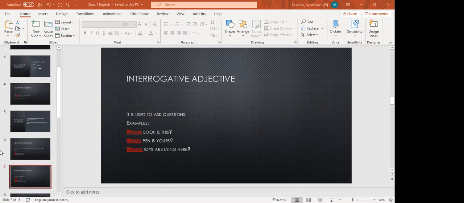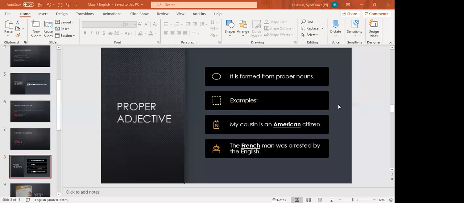If you remember, proper nouns are the names of a particular or specific person, place, animal, or thing.